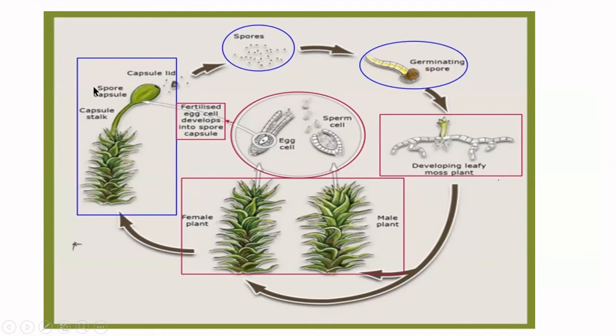After fertilization, you can see the foot, seta and capsule. Inside the capsule, spores develop. After meiosis, they are haploid spores. They will germinate to give rise to protonema, and then they form the gametophytic plant. A very simple, general life cycle.